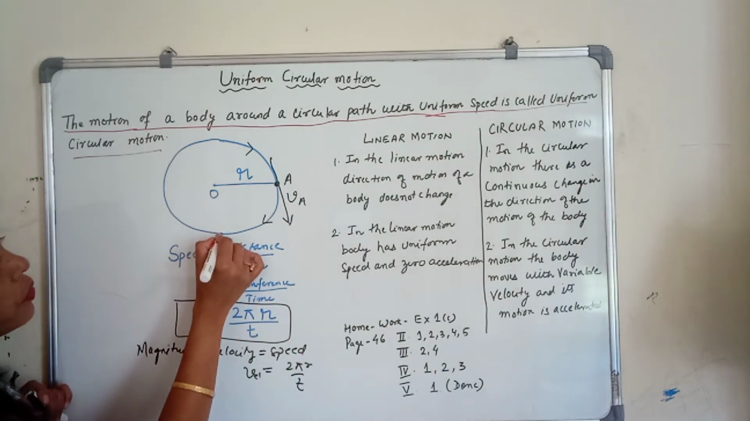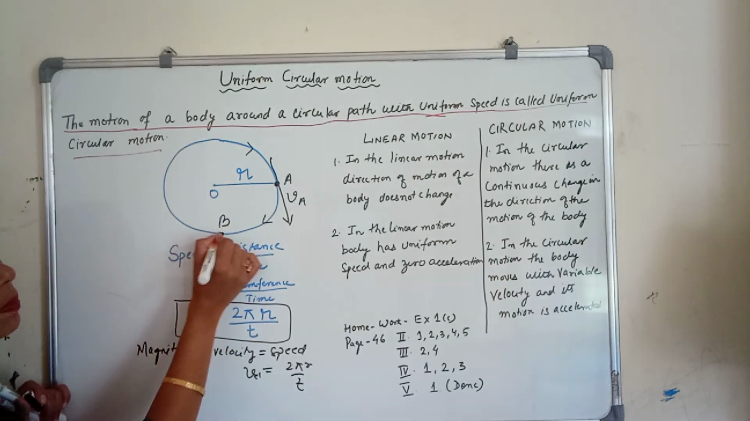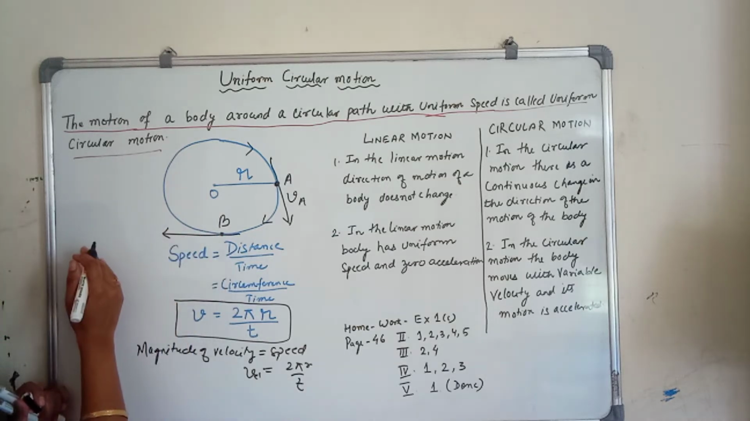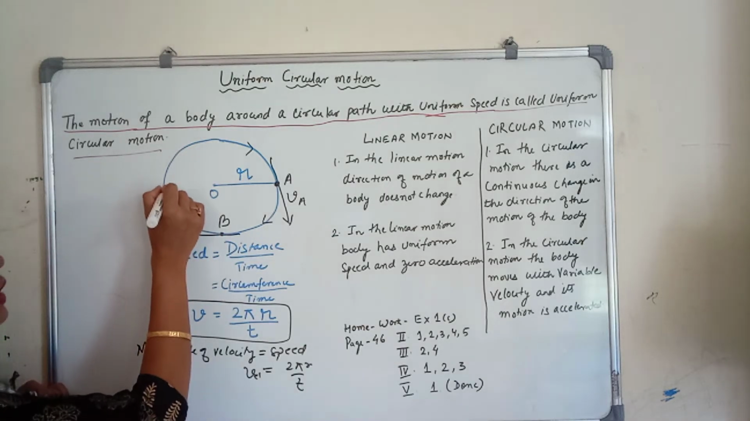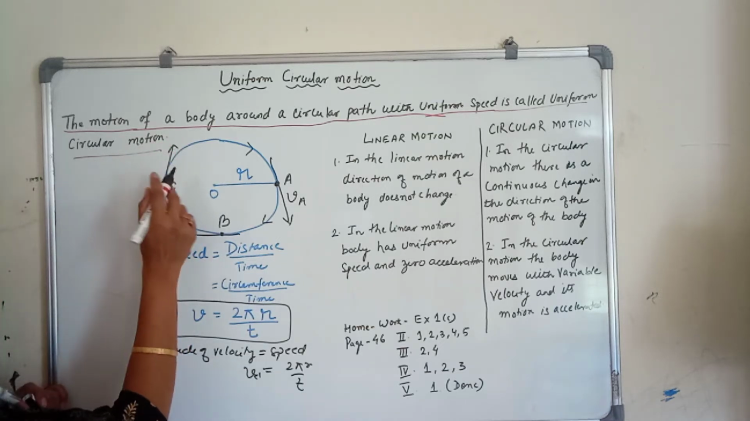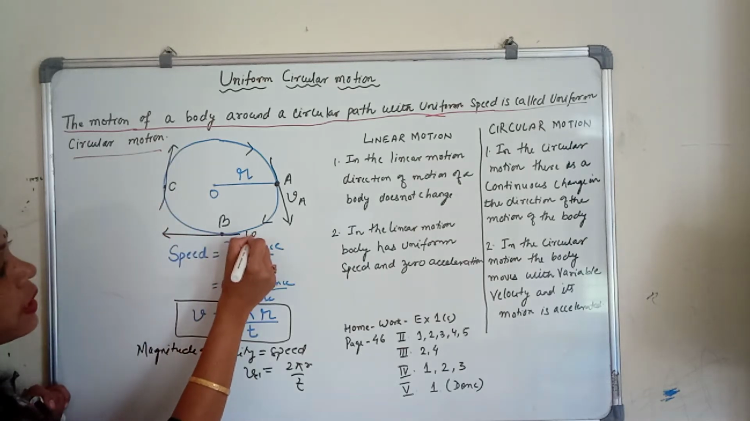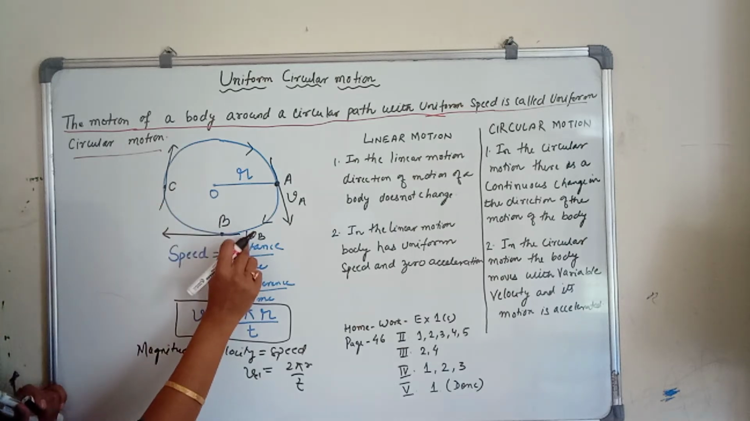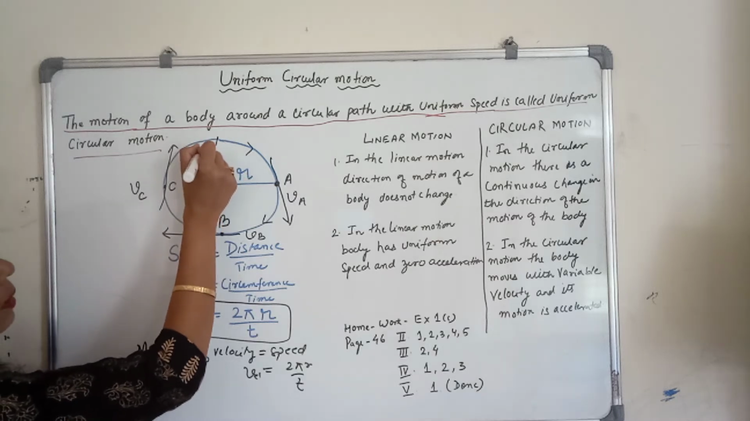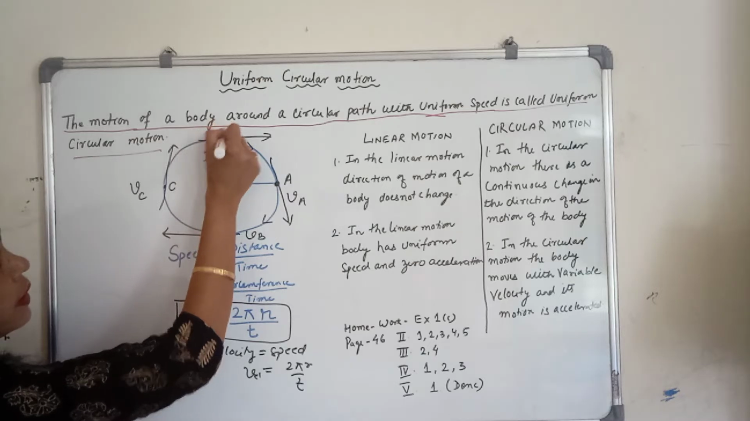Now suppose you want to find the direction of motion at point B. Again you have to draw the tangent like this. So this is the direction. Now if you want to find the direction at point C, again draw the tangent like this. So this is the direction of the body at point C. You can write this as VB, the direction of velocity at point B, the direction of velocity at point C, and one more point D. So this is the direction of velocity at point D.